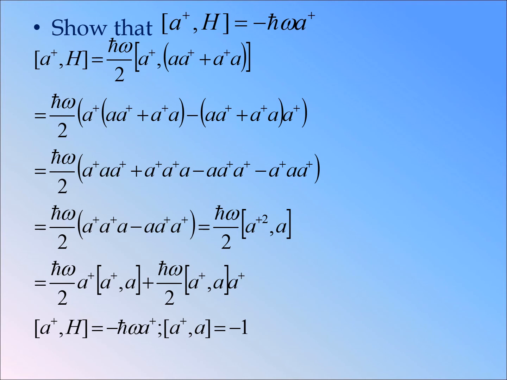And this you can also write as ħω/2 [A†, A] plus ħω/2 A† [A†, A]. So [A†, A] is equal to minus 1. If you substitute, we get [A†, H] is equal to minus ħω A†. That's all. Thank you.